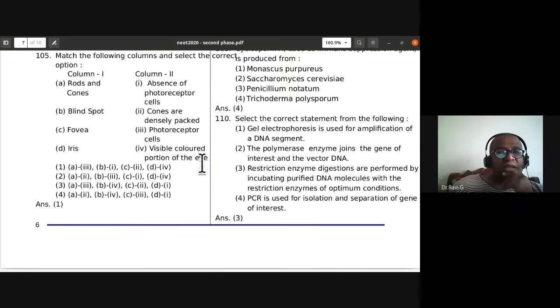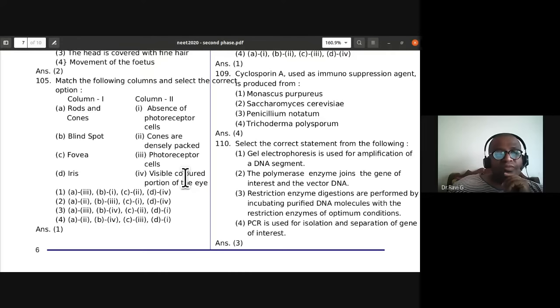Iris, visible colored portion of the eye. So these are the correct options we should have: D4, A3, B1. So the first one is the correct option.